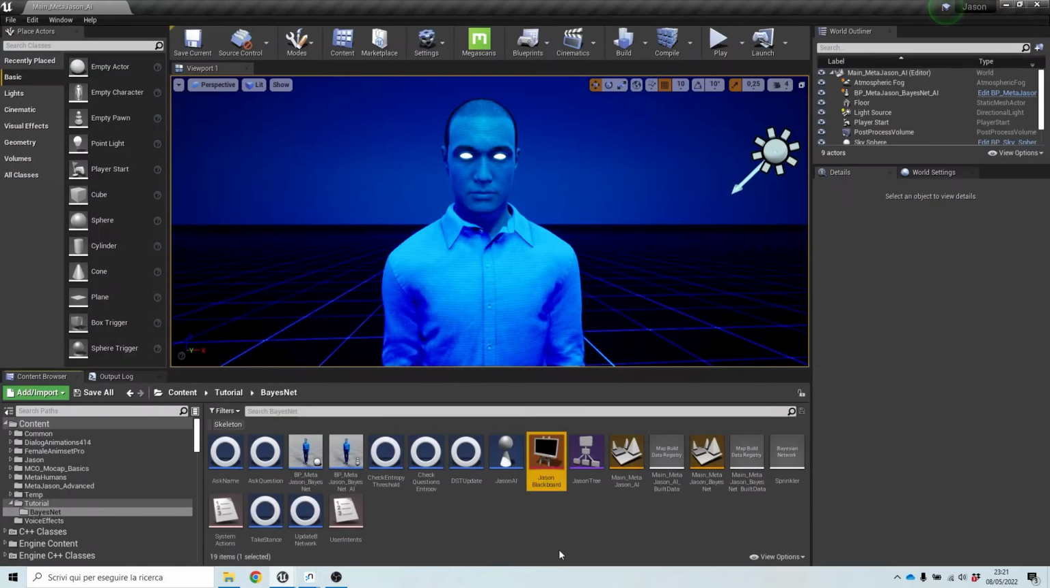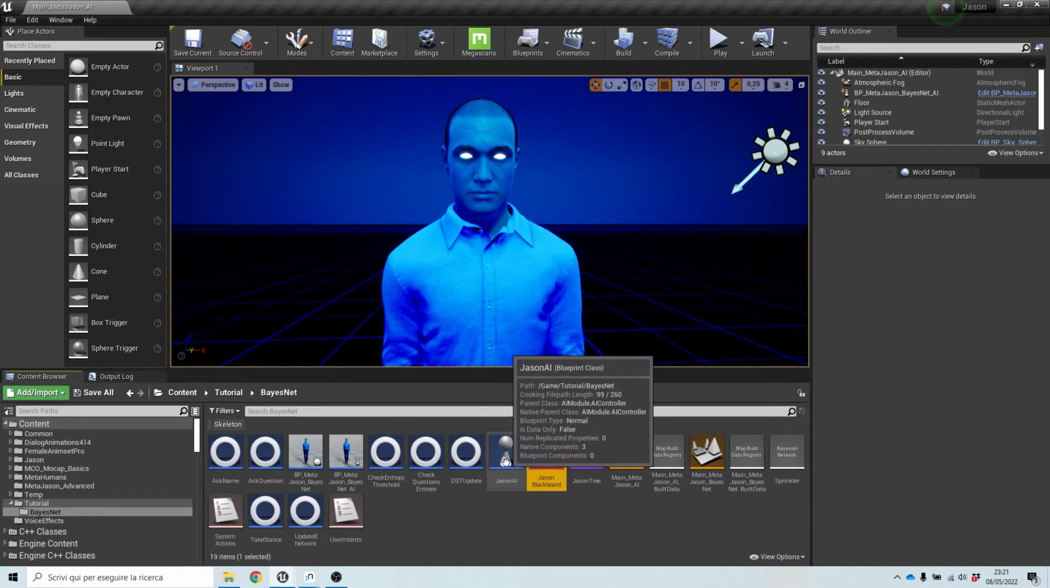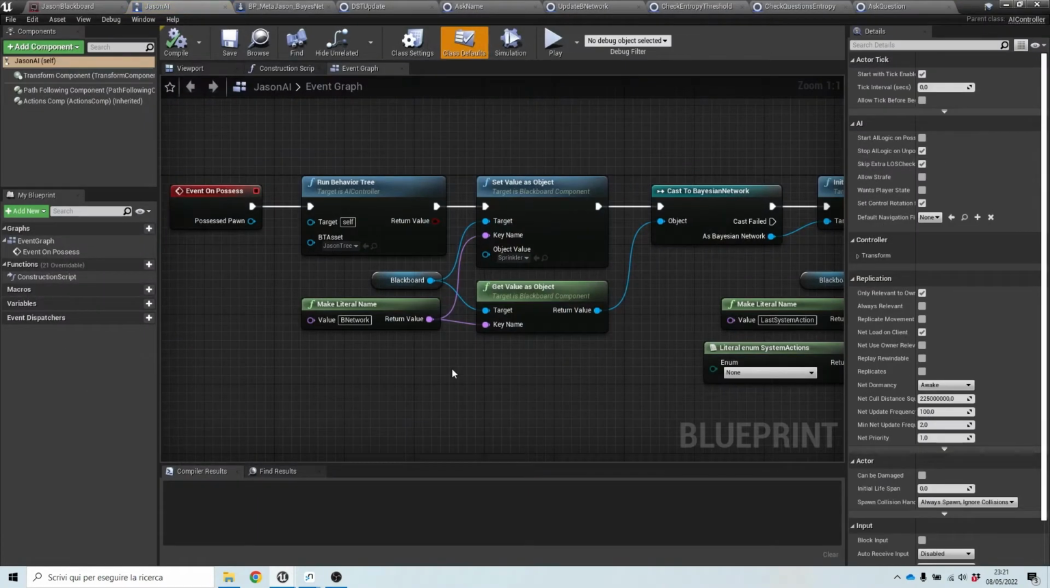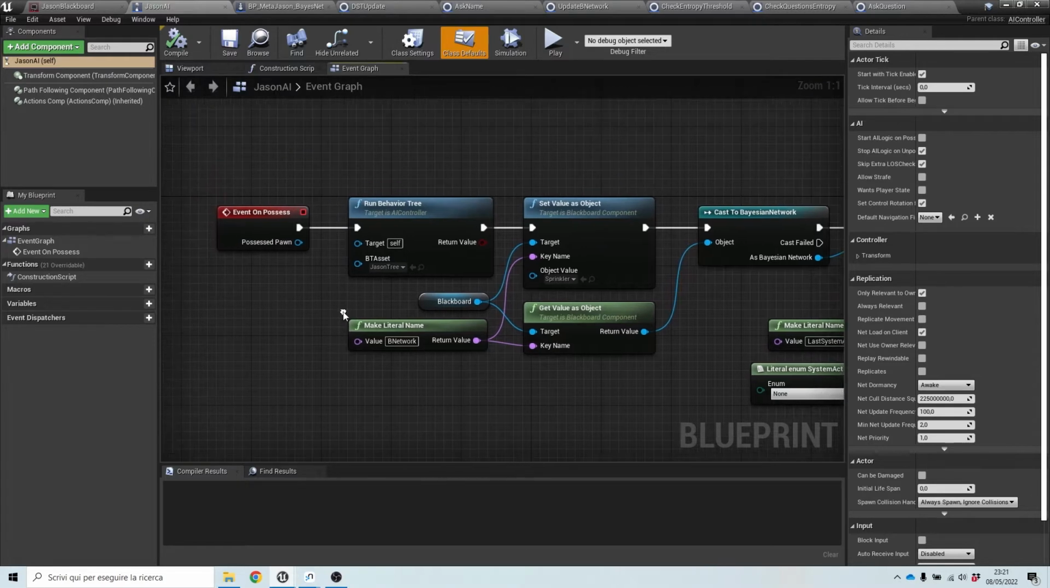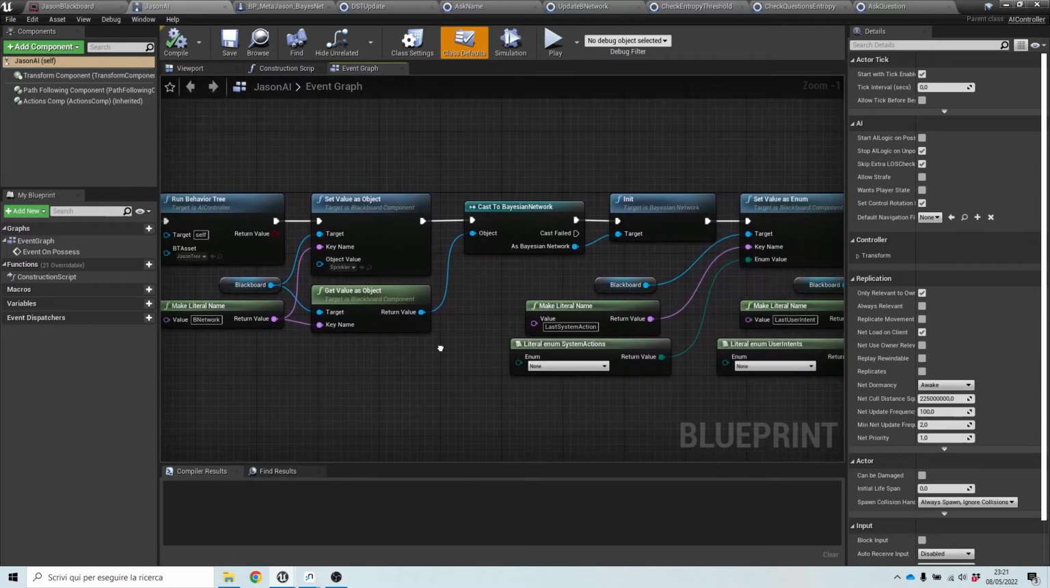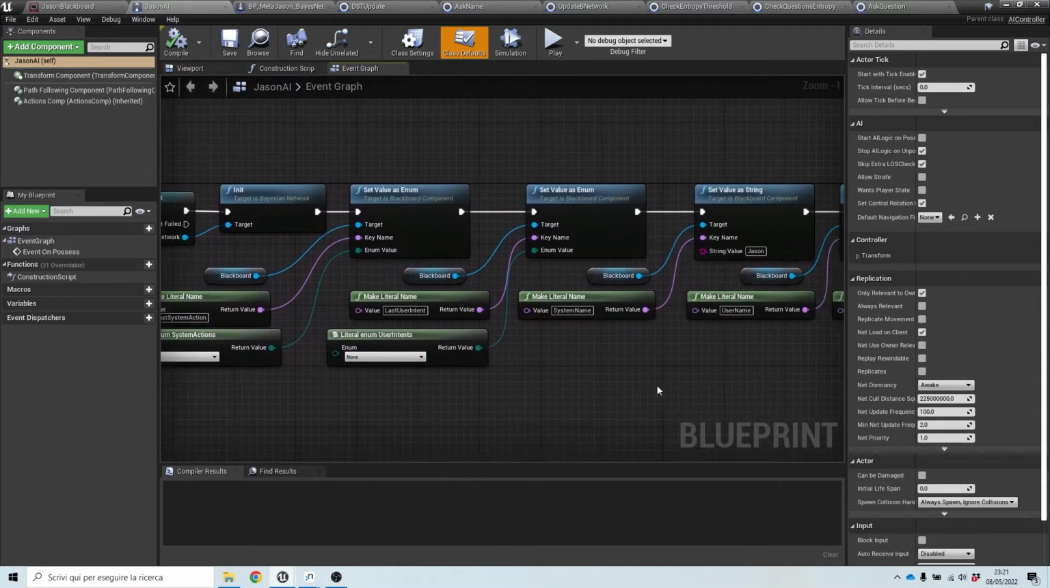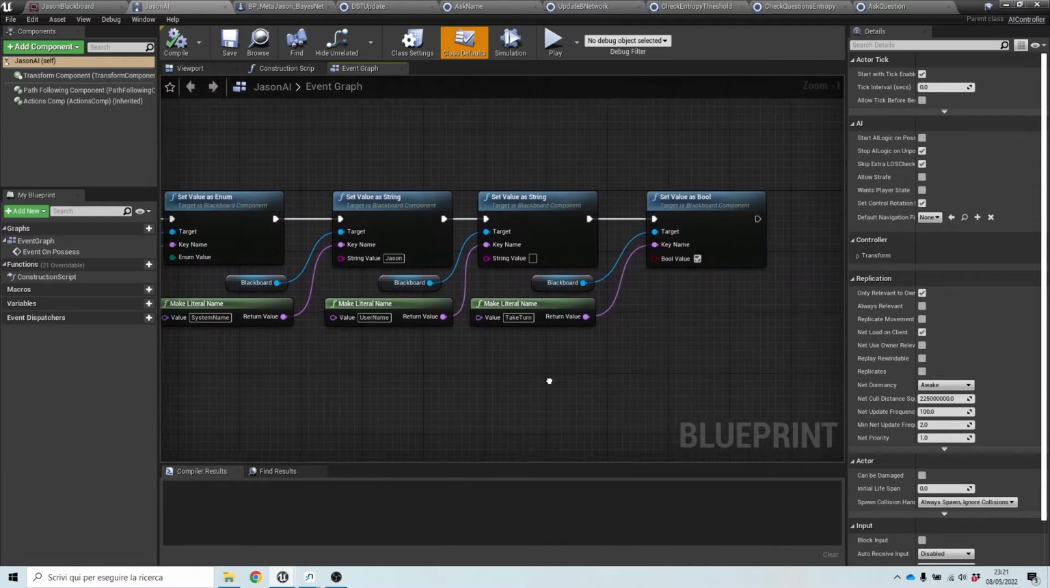Next, we need an AI controller for JSON. This AI controller will make use of a behavior tree. So it will run a behavior tree that we call JSON tree. We will see this in a few moments. And it sets up default values, starting values for all the keys in the blackboard that we just saw.